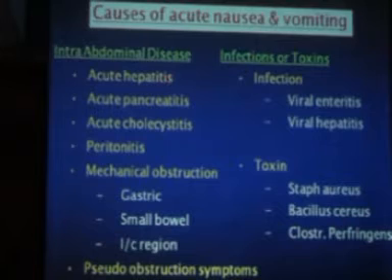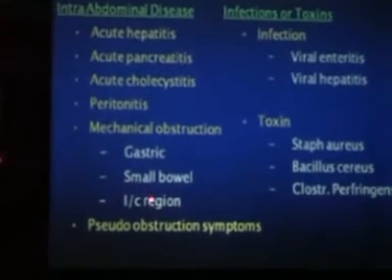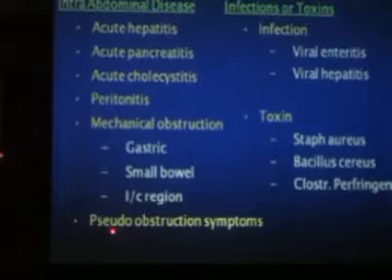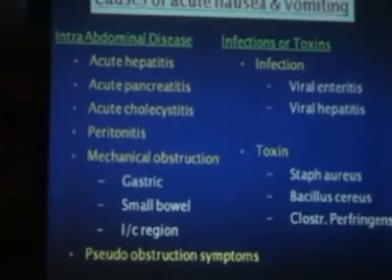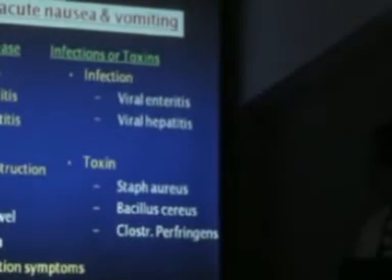That is hepatitis, all various viral, alcoholic, drug-induced hepatitis, pancreatitis due to any cause, cholecystitis, any gallbladder pathology, peritonitis due to any inflammatory pathology or infective pathology, mechanical obstruction, gastric outlet obstructions, small bowel pathology, small bowel obstructions, or a colonic obstruction also can produce severe vomiting, and pseudo-obstruction syndrome of GI tract can produce vomiting. These are GI disorders of the vomiting.